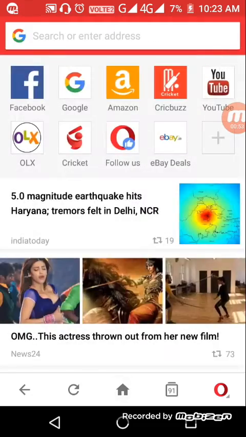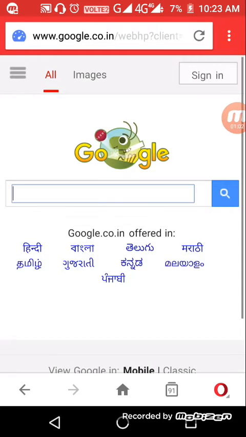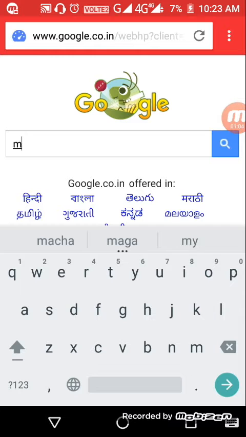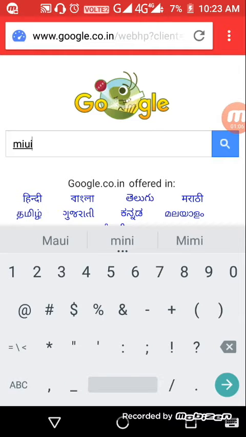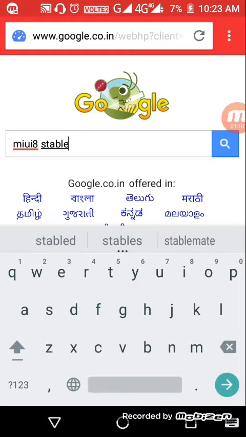Search on Google. Type MIUI 8 stable ROM. Search.